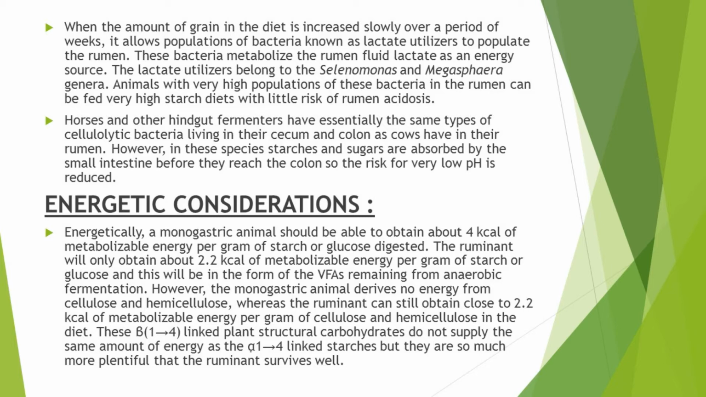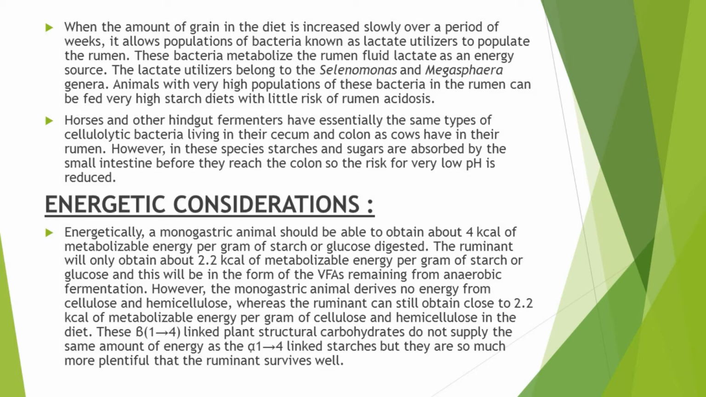So when a grain diet is ingested and undergoes fermentation and produces lactic acid, this lactic acid is metabolized by lactate utilizers as an energy source. In this way, these bacteria prevent rumen acidosis by preventing the accumulation of lactic acid within the rumen. Animals with a very high population of lactate utilizers can be fed very high starch diets with little risk of rumen acidosis.